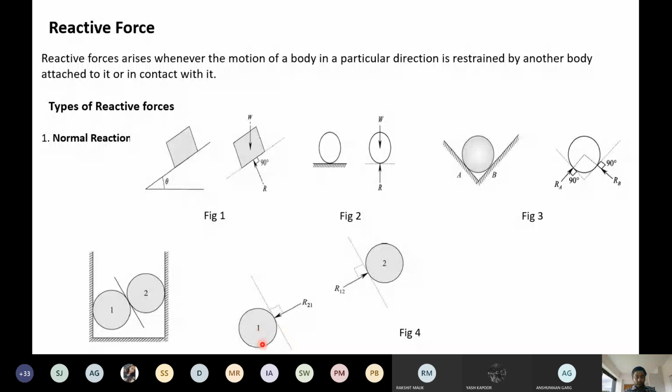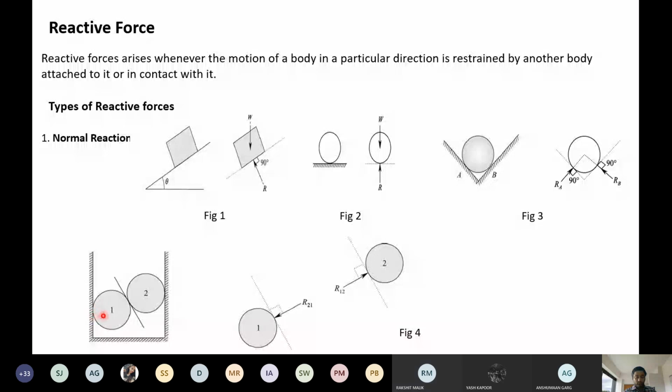Now come to the third force. See, these two spheres are in contact. Also, this wall and this sphere are in contact. When this wall and this sphere are in contact, and I have already told you, when two bodies are in contact, there has to be a reaction, and that always acts at 90 degrees to the surface. So what is the surface here? This is the surface, and what is 90 degrees here? This is outward, 90 degrees. Okay, outward, inward, whatever it is, this is the third force.